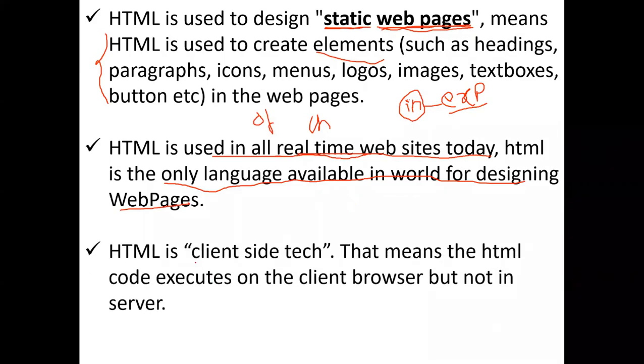Next one, HTML is a client-side technology. We have different types of software as per their behaviors and working styles, and we divide them into categories. In that scenario, HTML goes to which one, sir? HTML goes to client-side technology. Why, sir? HTML programs are translated, executed, and produce outputs in the client's machines only, meaning in our laptops, desktops, and mobiles only. I'll show a small picture here for your awareness.